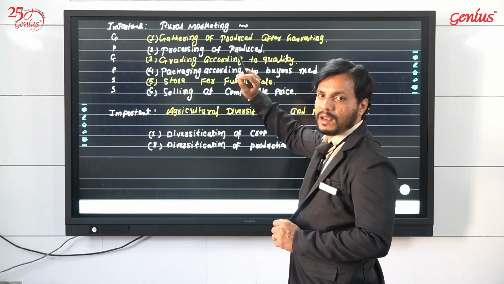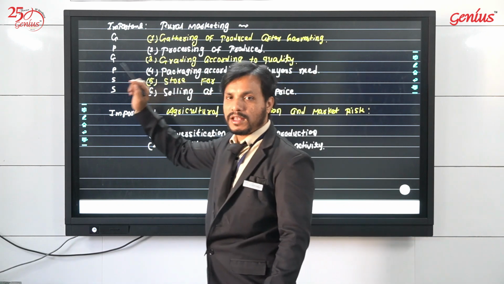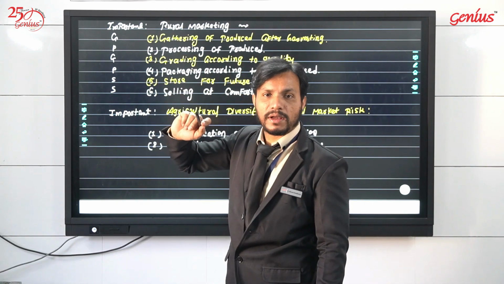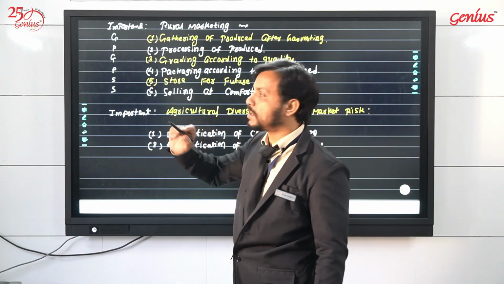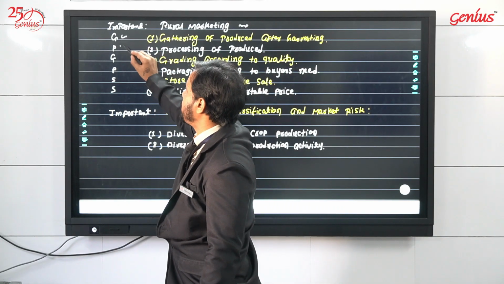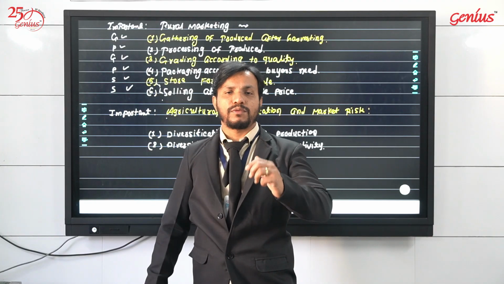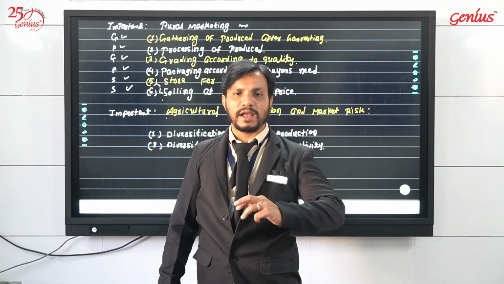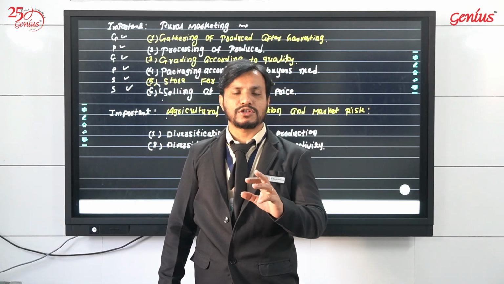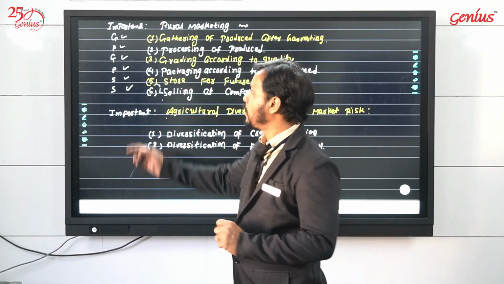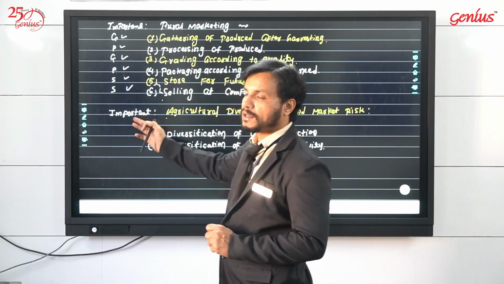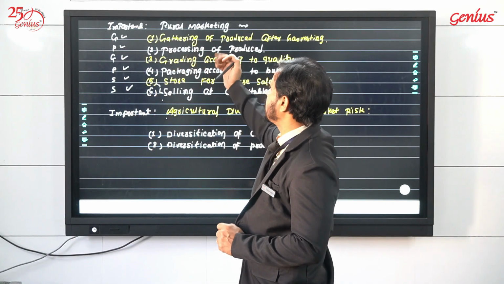And rural marketing mainly involves these points. We have to remember these points easily in sequence in this manner: GP, GPSS. If you see the sequence, it has GP, again GP, and last two times double S. So GP, GPSS.